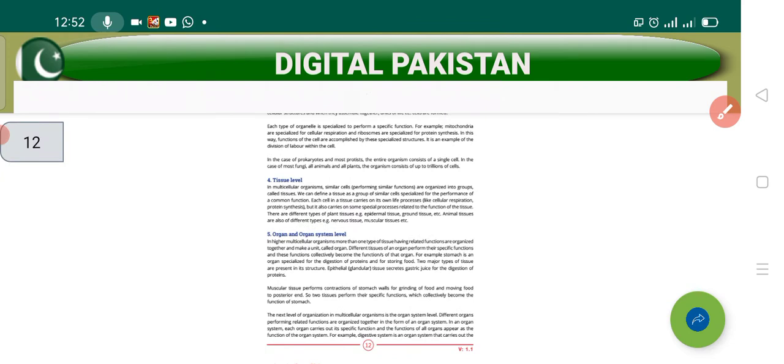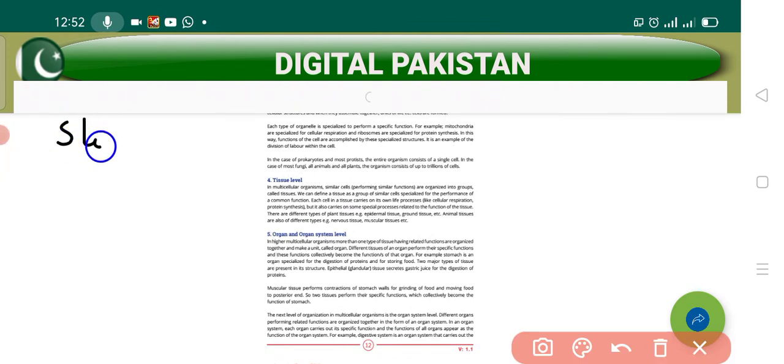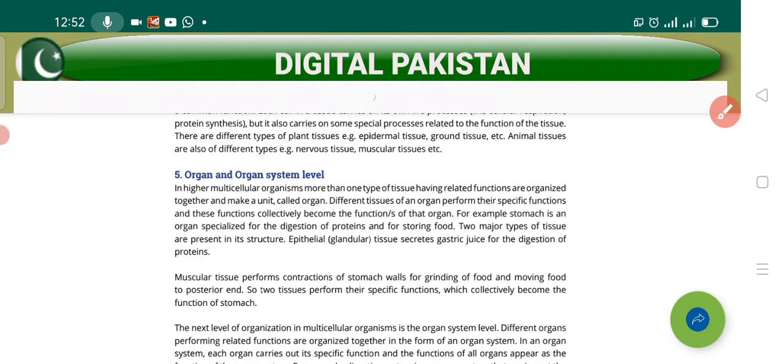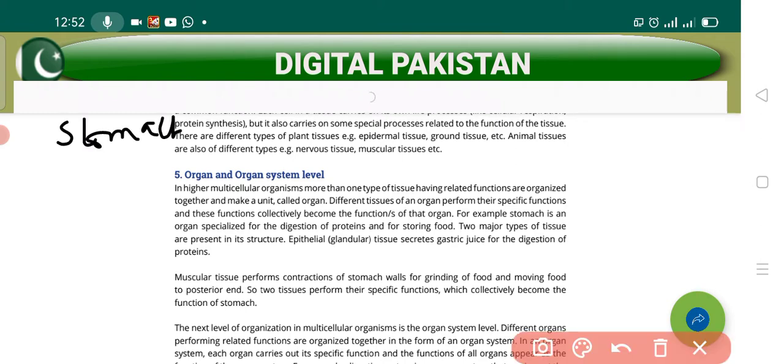Now listen to me very carefully. Let's suppose, students, that we take the example of the stomach, which is written in your book. The stomach is an organ specialized for the digestion of protein and storing food. The stomach, beta, you know very well, is a bag which digests the food you are taking and stores it.